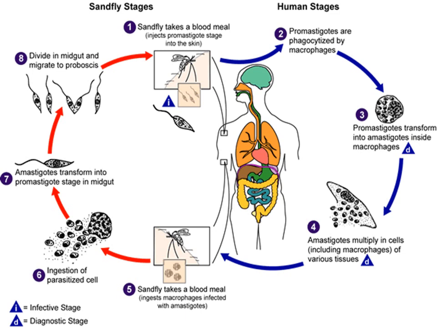they multiply within the cells of the various tissues and are carried to different organs of the human body, that is the reticuloendothelial cell, leading to the characteristic infection. Then some of the amastigotes, whenever the sandfly takes the blood meal again from the human body, are transferred to the sandfly, from where they are transformed into the promastigote stage in the midgut of the sandfly, that is mentioned on the number 7 stage, and then they divide in the midgut and migrate to the proboscis, that is the interior pharynx and gut of the sandfly.